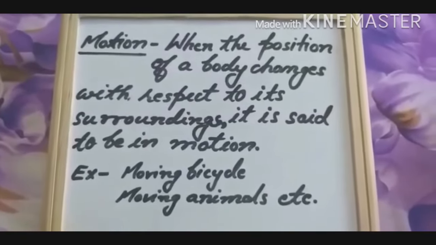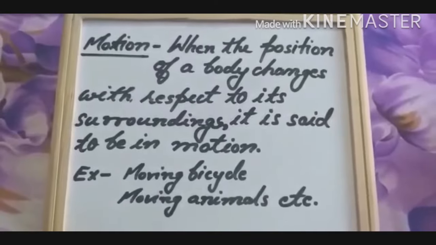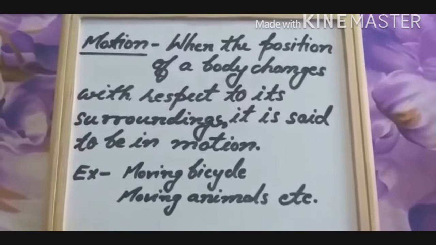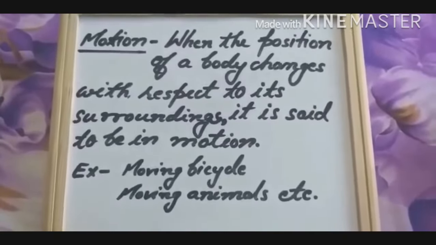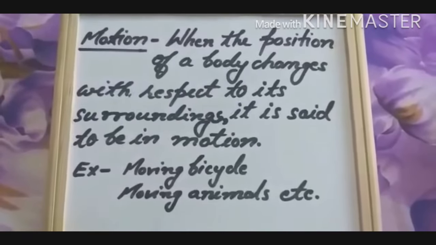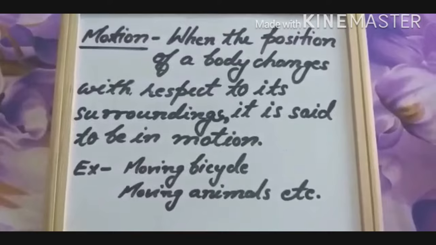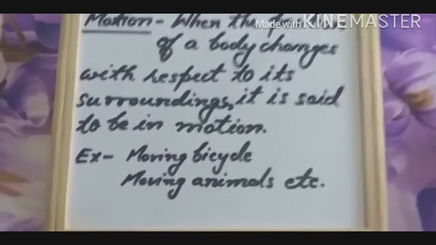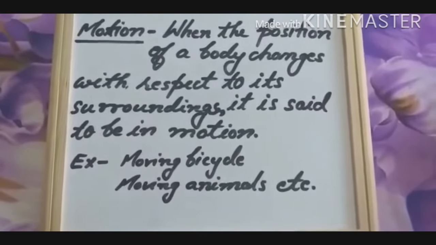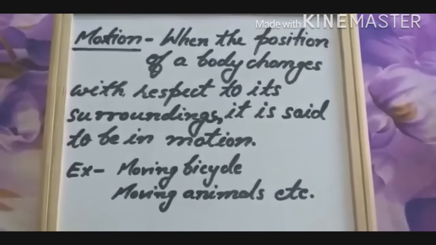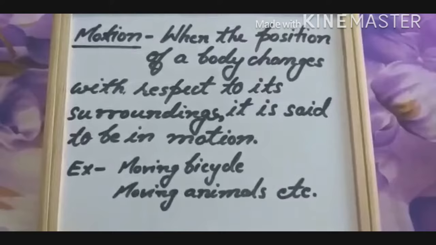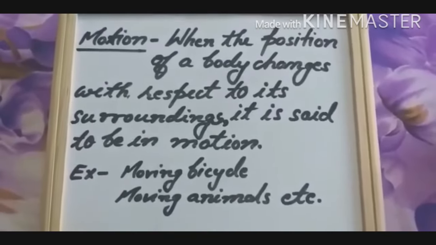I repeat, when the position of a body changes with respect to its surrounding, it is said to be in motion. Examples are a moving bicycle, moving animals, a moving car, whatever is moving from one place to another, we can say that it is in motion. Okay children, very good.